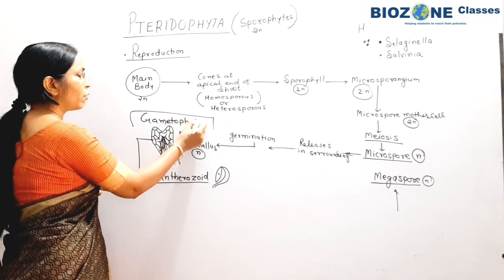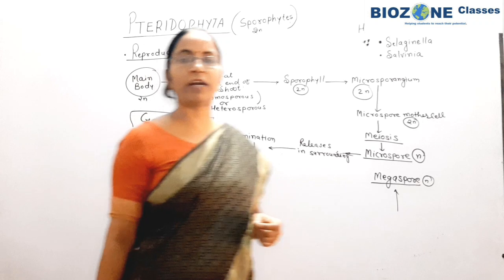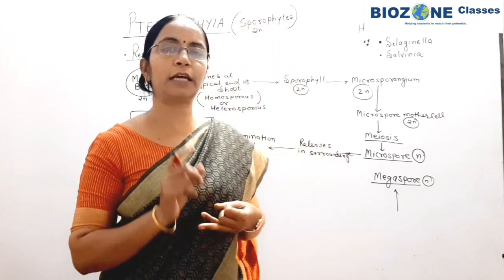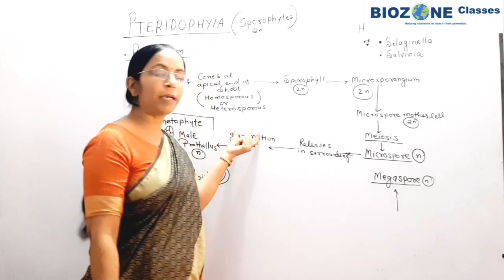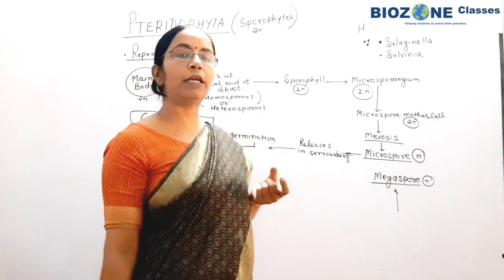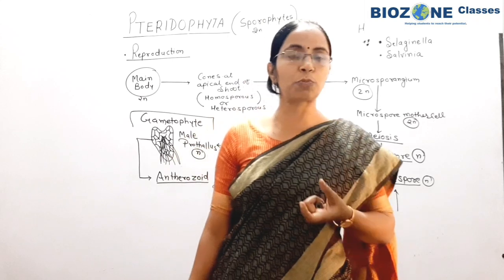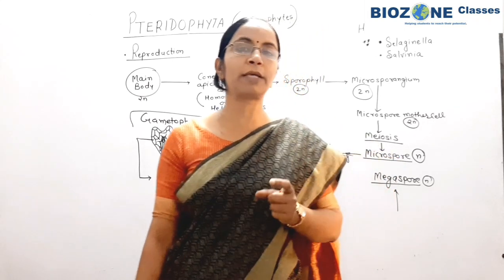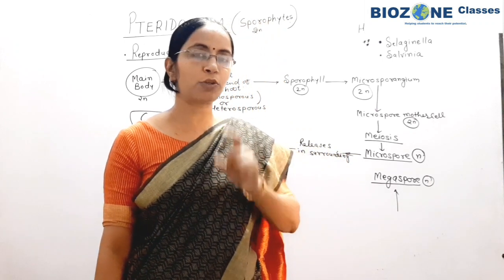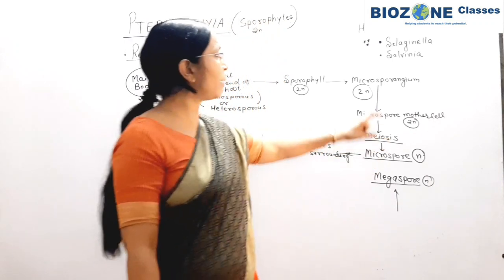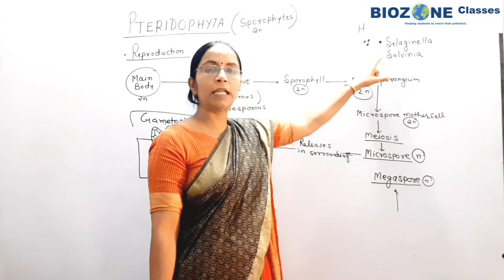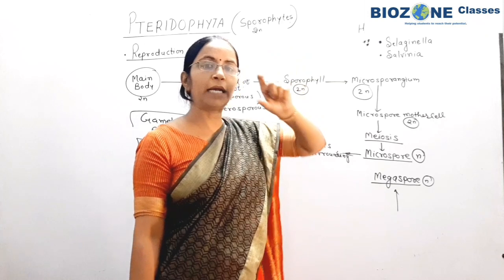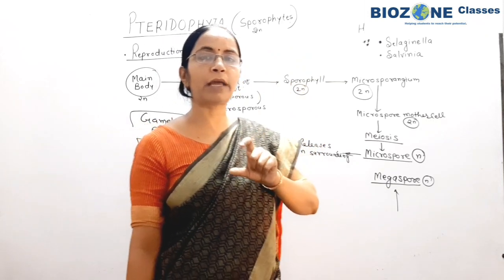The gametophyte, particularly the male gametophyte of Pteridophyta, is independent. So the sporophytic and gametophytic generations in Pteridophyta, you remember, are independent and free living; they are not dependent on each other. But in heterosporous forms, or in some cases, the female gametophyte is still present on the sporophyte. Remember here the female gametophyte, particularly in Selaginella, Salvinia and some more examples. In NCERT you will read the examples of heterosporous forms.